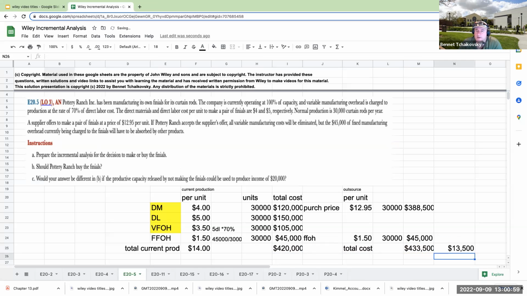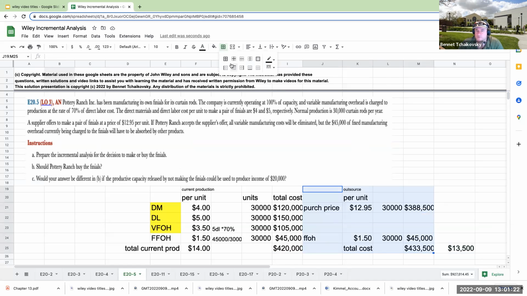Roughly about $13,500. So again, this is something to consider. You also have to consider that if you eliminate a product, you're also putting people out of work that are going to be in your local area. But at the same time, is having employees expensive? And the answer is absolutely yes. So you really have to go through and do that cost benefit analysis.